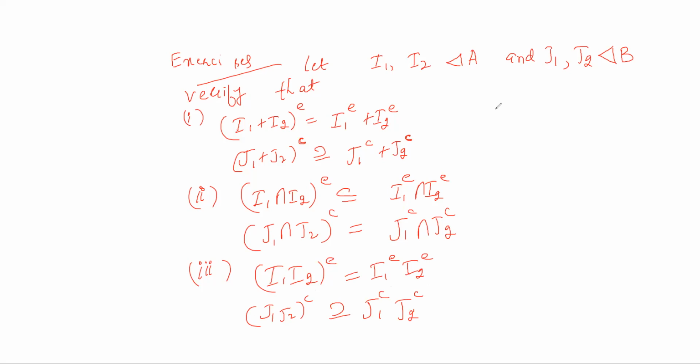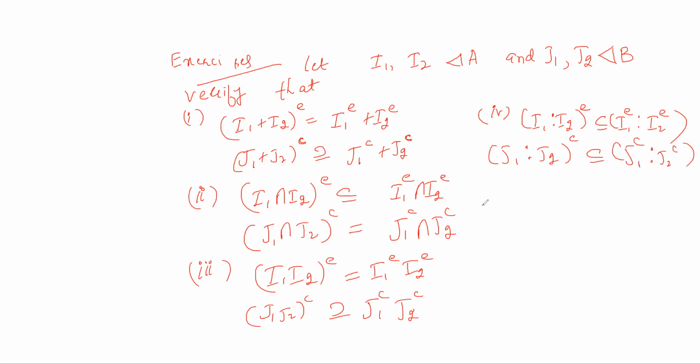Fourth, if you take a colon ideal I1 colon I2 and take the extension, it is a subset of I1 extension colon I2 extension. Similarly, (J1 colon J2) contraction is equal to J1 contraction colon J2 contraction.